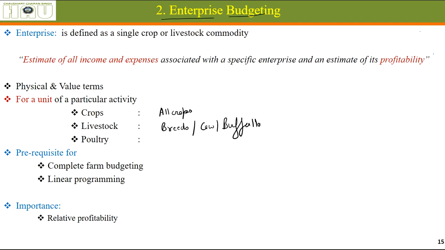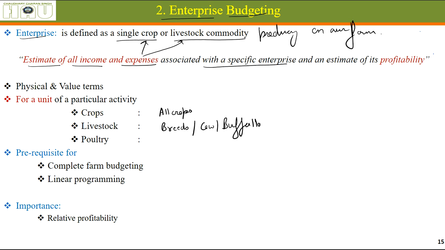Now comes enterprise budgeting. An enterprise is defined as a single crop or livestock commodity that we are producing on our farm. Herein, we will be estimating all the income we will be getting and all the expenses we have to make to follow that enterprise. We have to grow that crop, to rear those livestock. Estimating all income and expenses associated with the specific enterprise to estimate the profits.